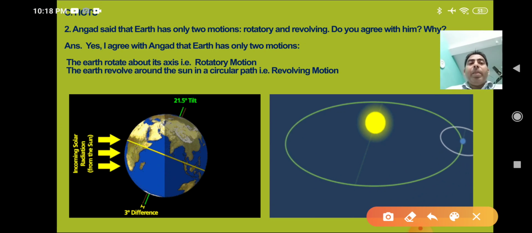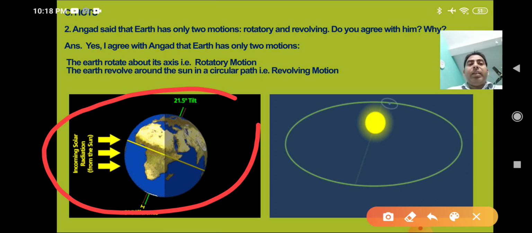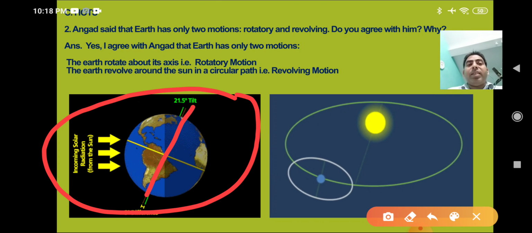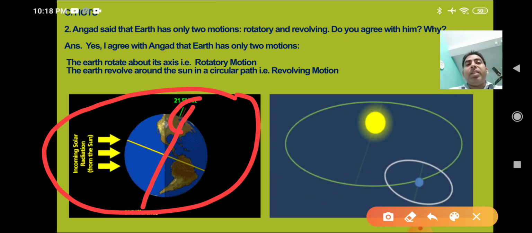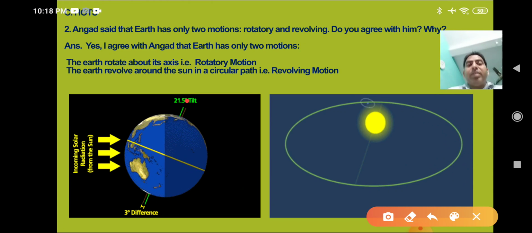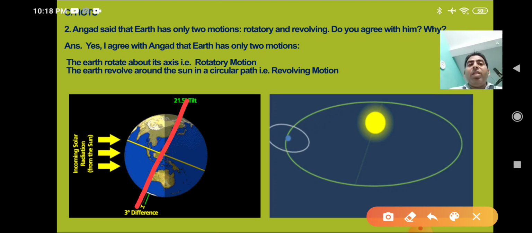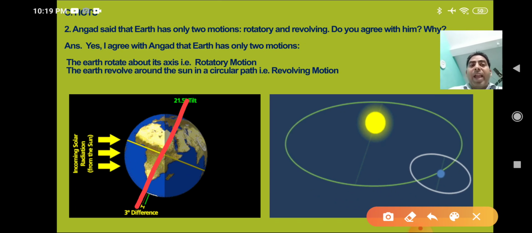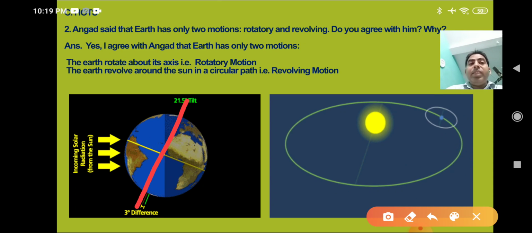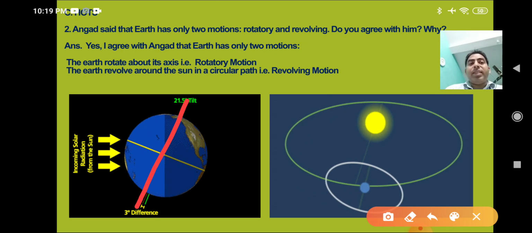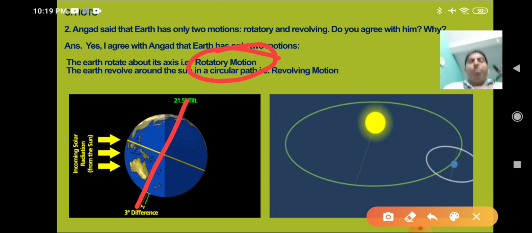Just see here, in this diagram, the earth is moving along its axis. This is the axis. You can see here the axis is this side and the earth is rotating on its own axis. So we say this motion is rotatory motion. When the earth rotates on its own axis, that is rotatory motion.